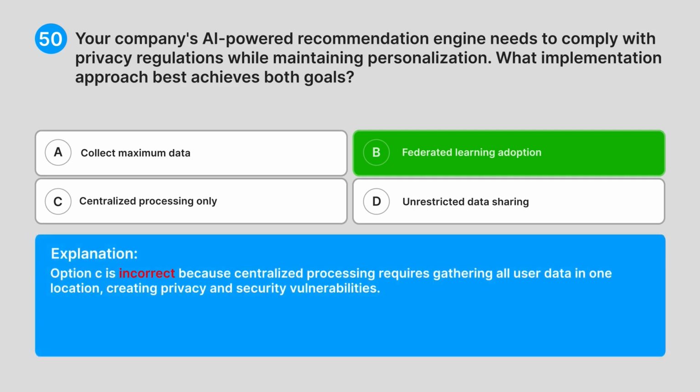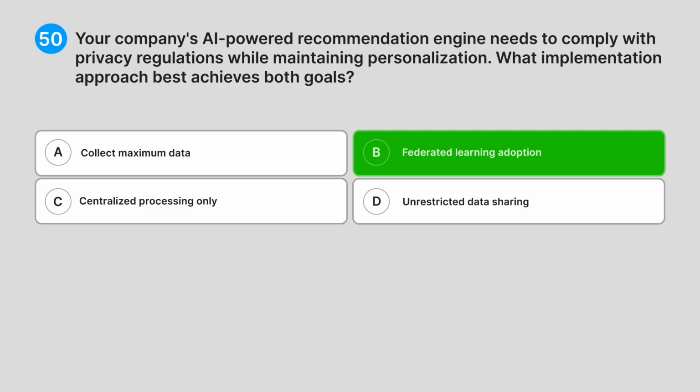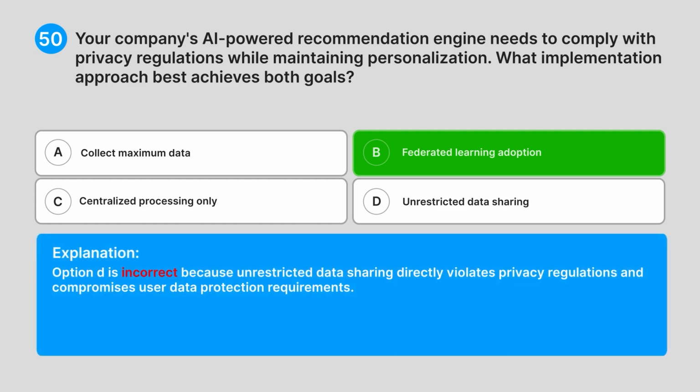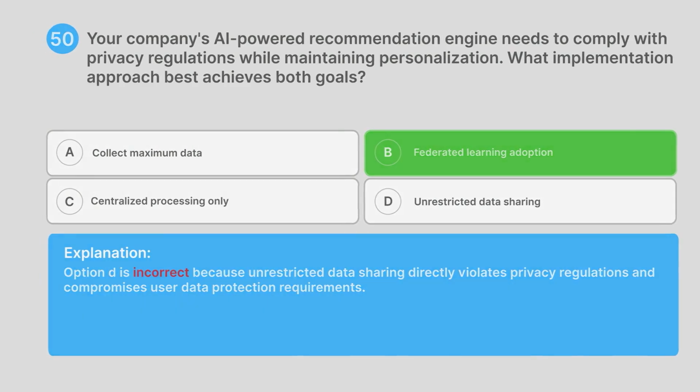Option C is incorrect because centralized processing requires gathering all user data in one location, creating privacy and security vulnerabilities. Option D is incorrect because unrestricted data sharing directly violates privacy regulations and compromises user data protection requirements.